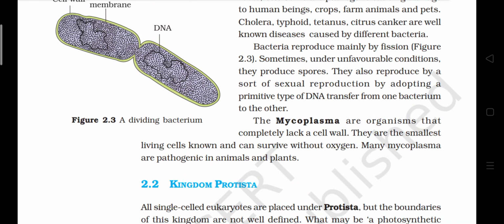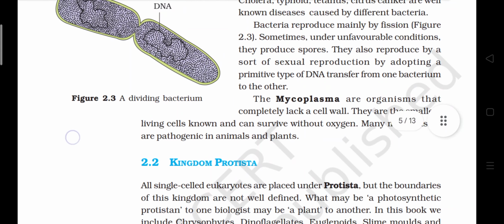They also reproduce by a sort of sexual reproduction, adopting a primitive type of DNA transfer from one bacterium to another. The mycoplasma are organisms that completely lack a cell wall. They are the smallest living cells known and can survive without oxygen. Many mycoplasma are pathogenic to animals and plants.